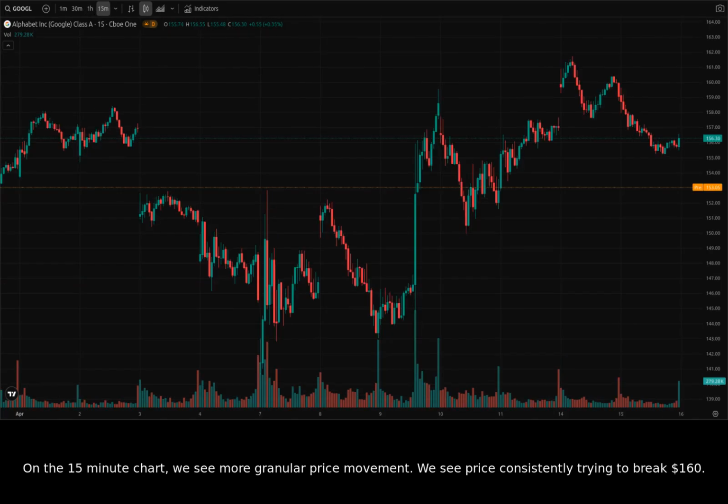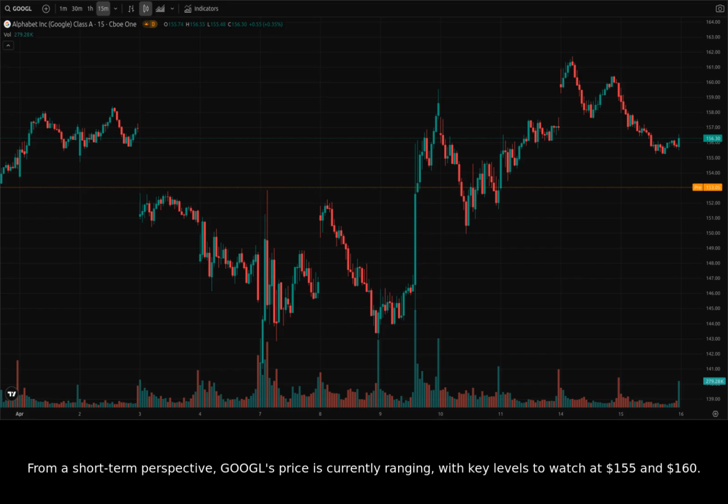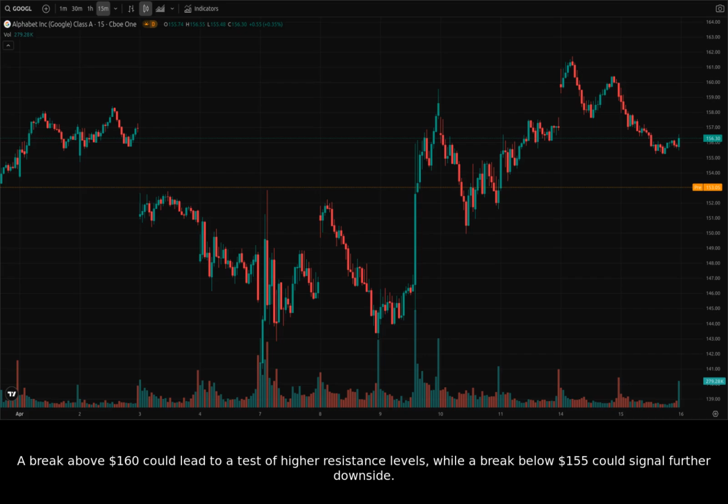On the 15-minute chart, we see more granular price movement. We see price consistently trying to break $160. The market is indecisive in the short term as well. From a short-term perspective, GOOGL's price is currently ranging, with key levels to watch at $155 and $160. A break above $160 could lead to a test of higher resistance levels, while a break below $155 could signal further downside.